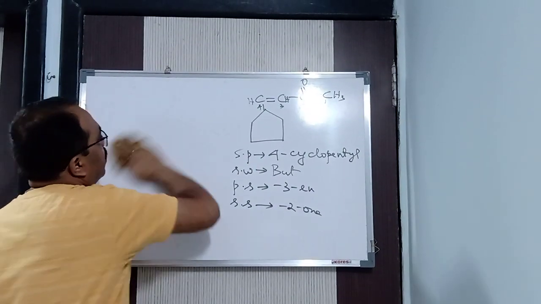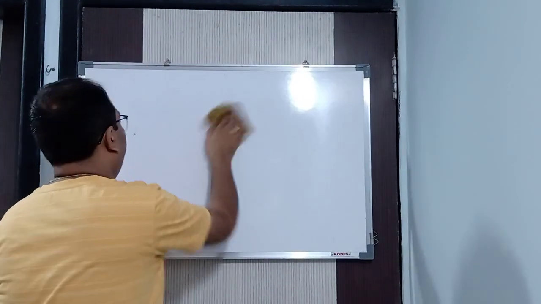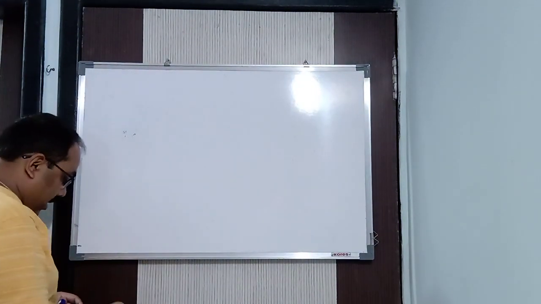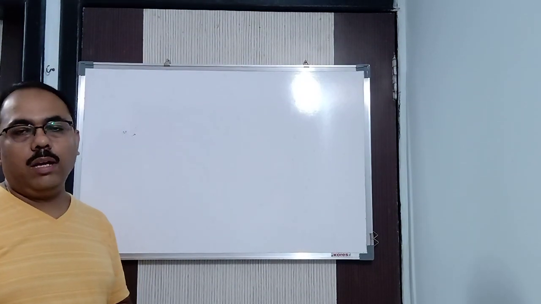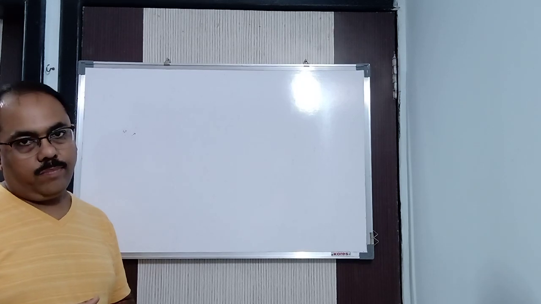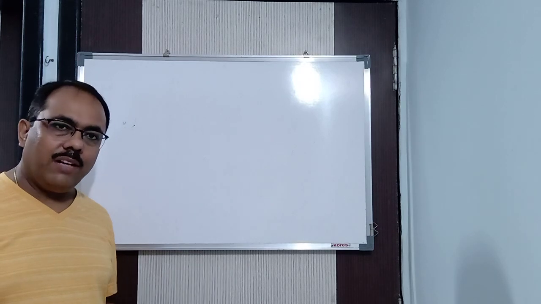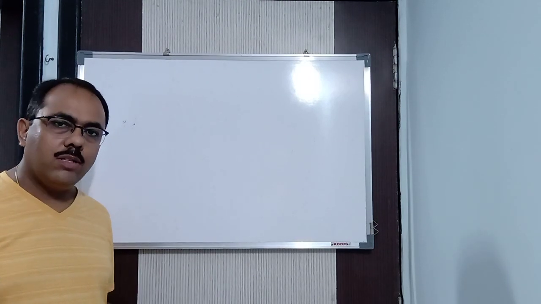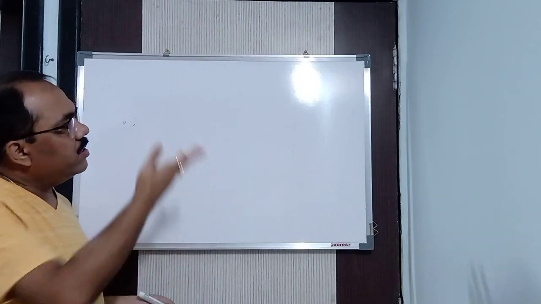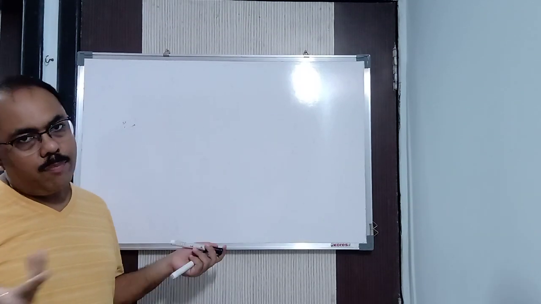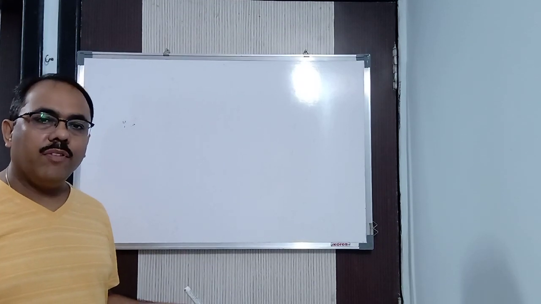Now the next rule is, suppose the functional group is present in the ring, or the double bond is present in the ring. Then to whom will I give the preference? Definitely to the ring. Always remember that wherever the functional group, double bond or triple bond, that is a multiple bond, is there, the preference will be given to it. Just now I showed you that when it is in the chain, I give preference to the chain. Suppose it is in the ring, then I will give preference to the ring only.